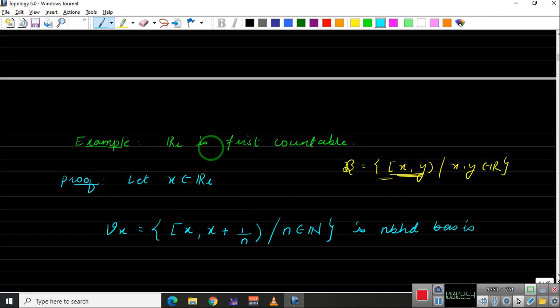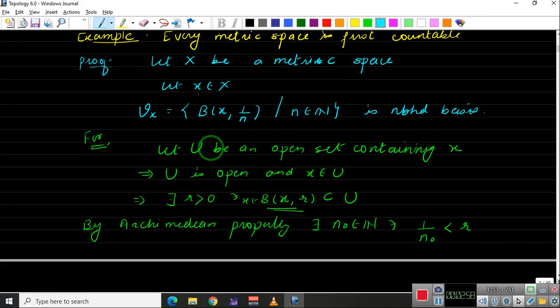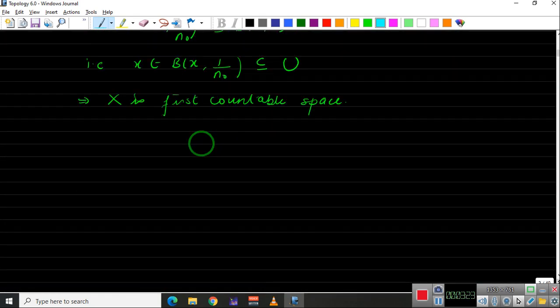Let me just show you what we did in the last video. We will follow the same proof. Here we proved that every metric space is first countable, and for that we proved that this is our neighborhood basis. To show that it is a neighborhood basis, we have to take an arbitrary open set and show that there exists some element from this set which is contained inside the given open set U. We will follow the same steps. Let's move ahead.